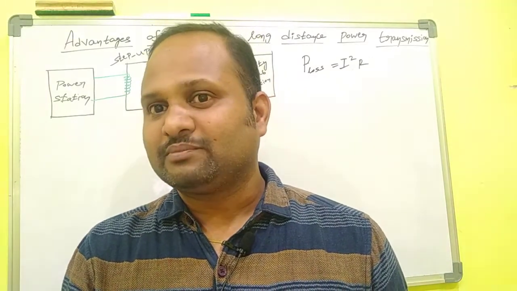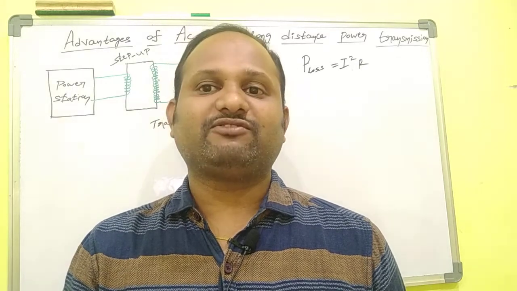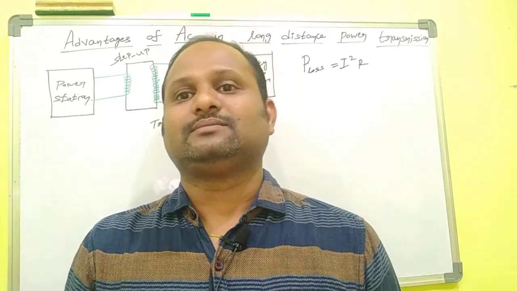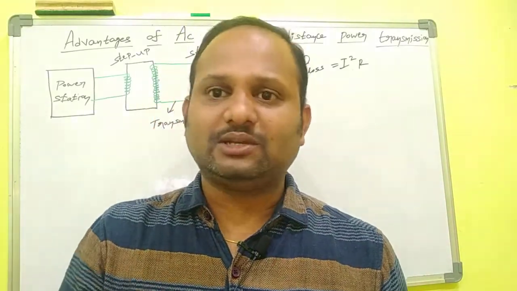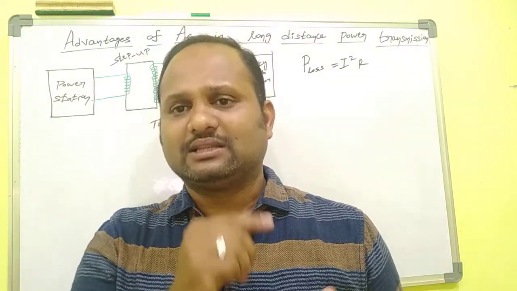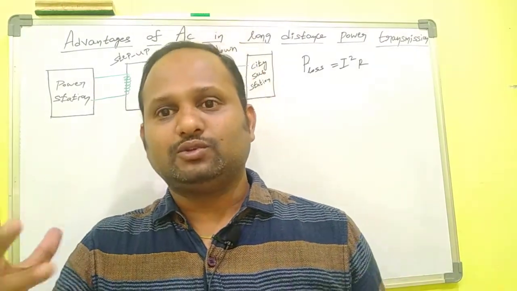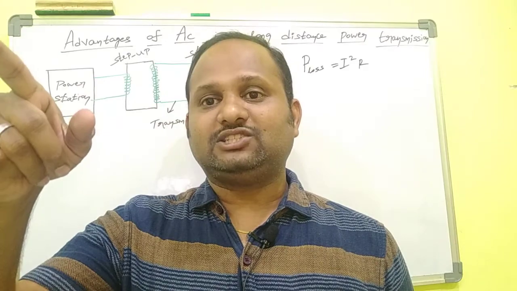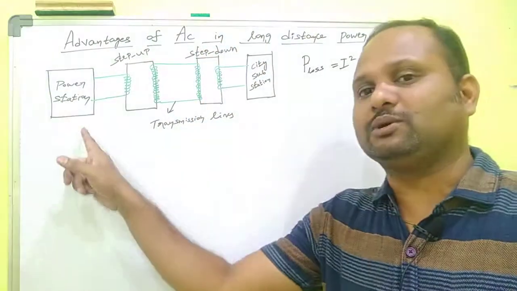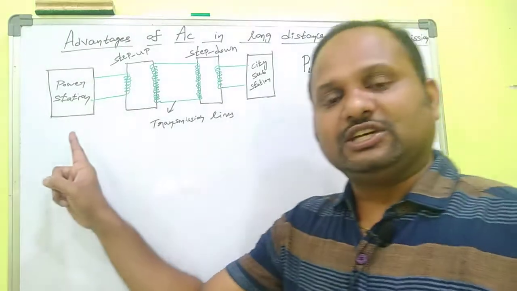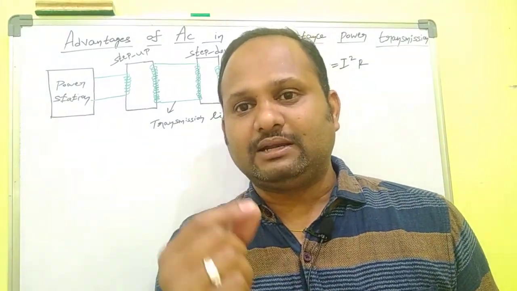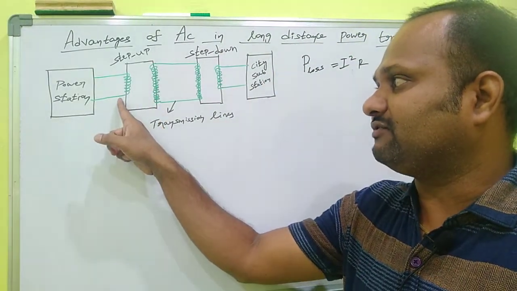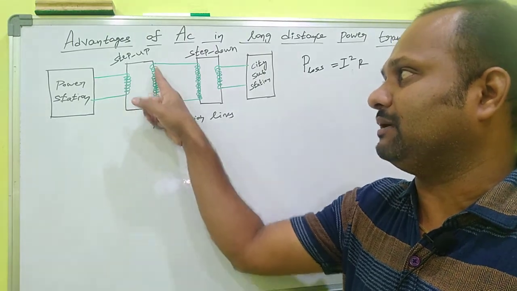So the expense of making the transmission wires is less. Erecting electrical poles is also less, because we are using thin wire. It is enough, because the current passage is very small, because we are using a step-up transformer. It increases the voltage but decreases the current. So look at this diagram. In the power station, power is transmitted at very high voltage using a step-up transformer. Here this is the step-up transformer. That means the number of turns in the primary is lesser than the number of turns in the secondary.